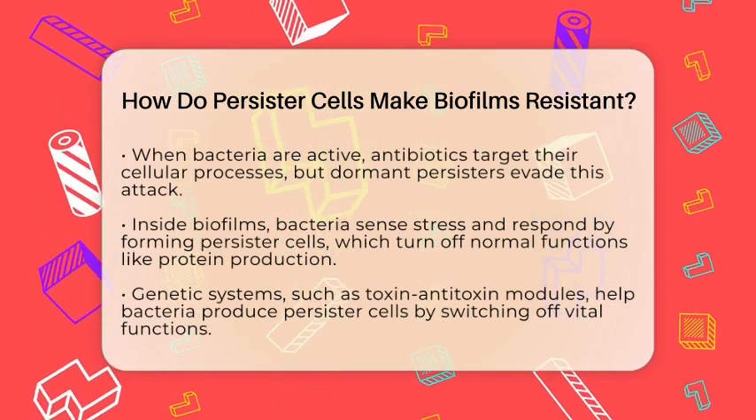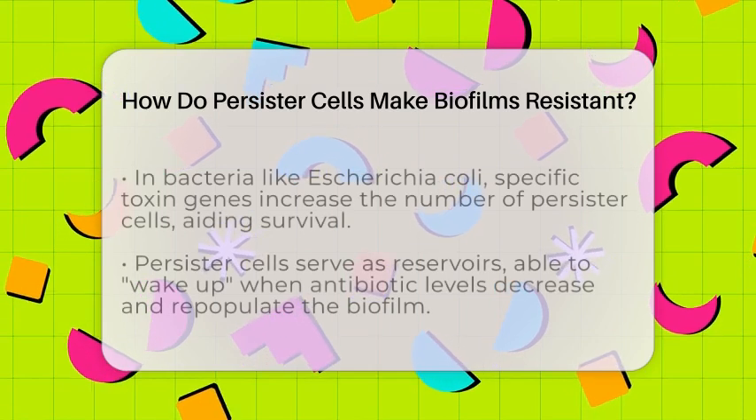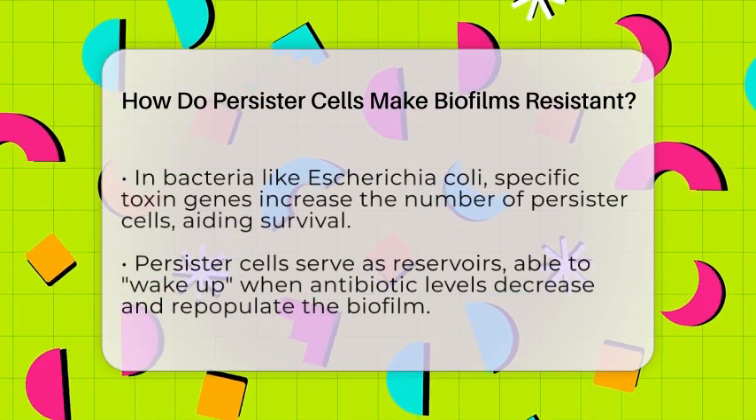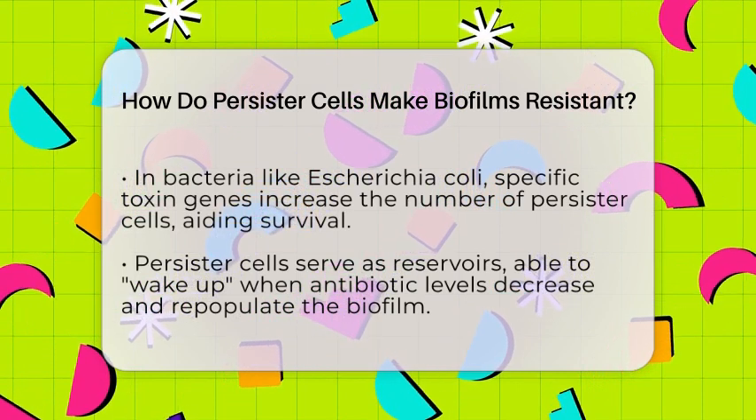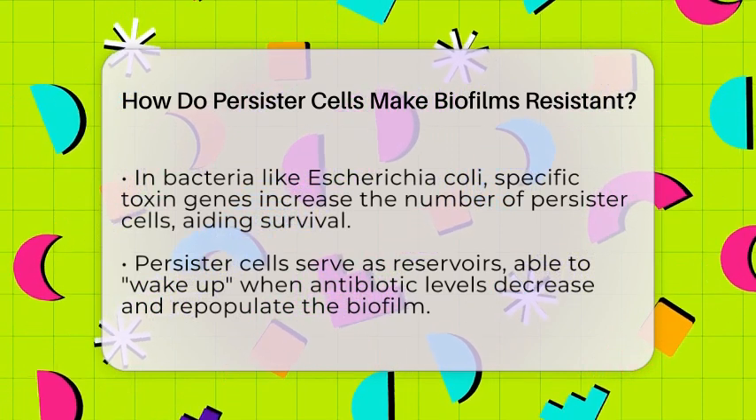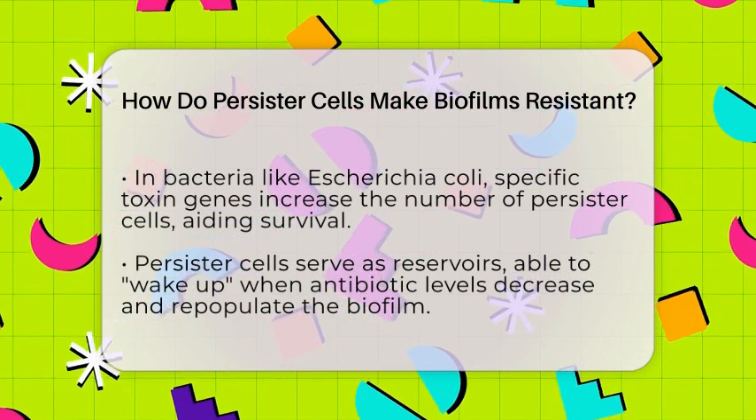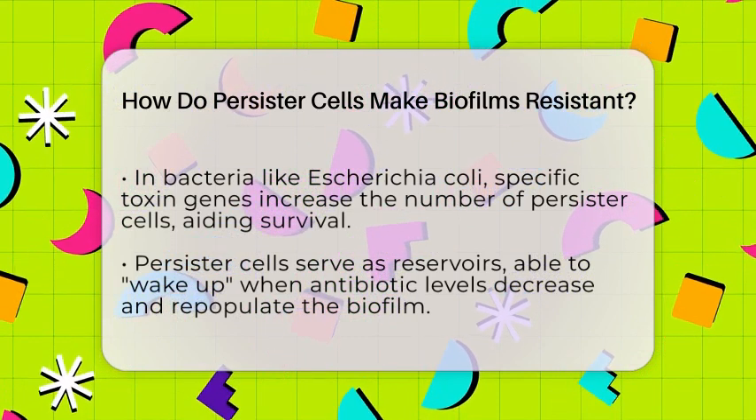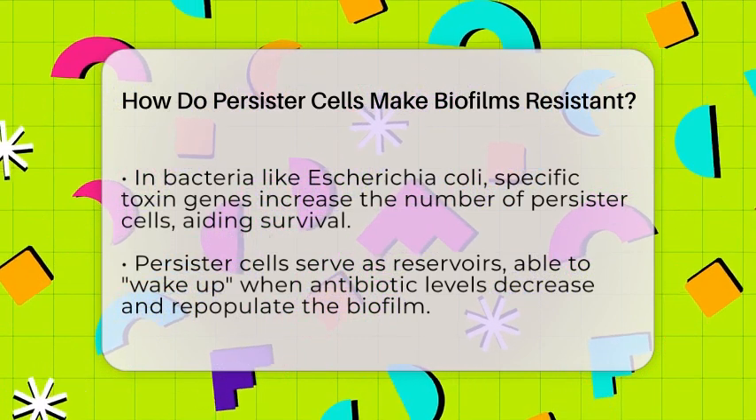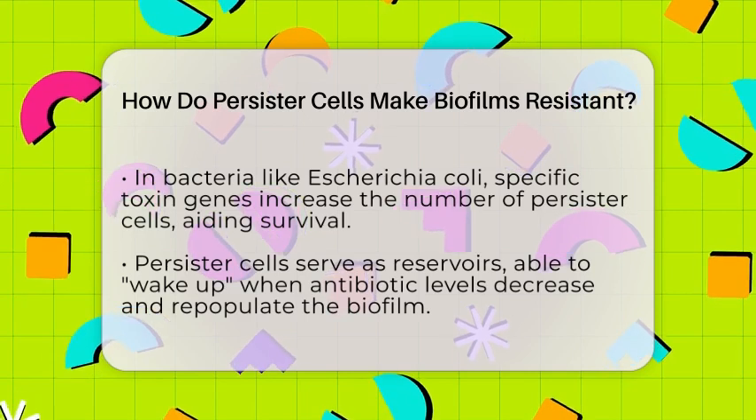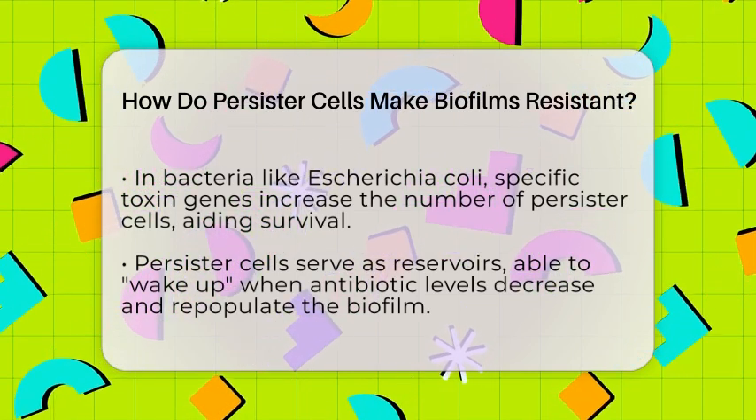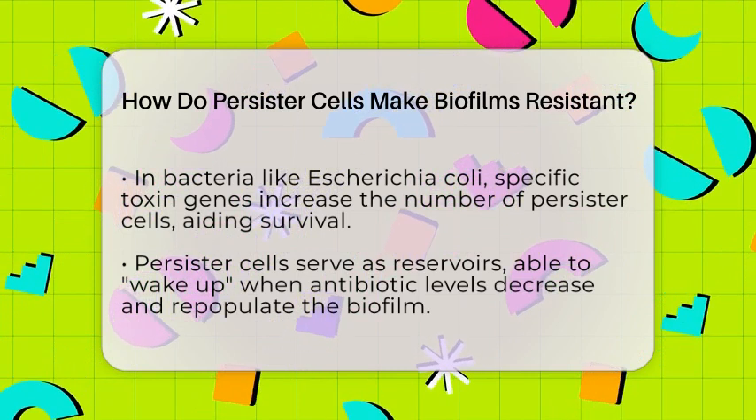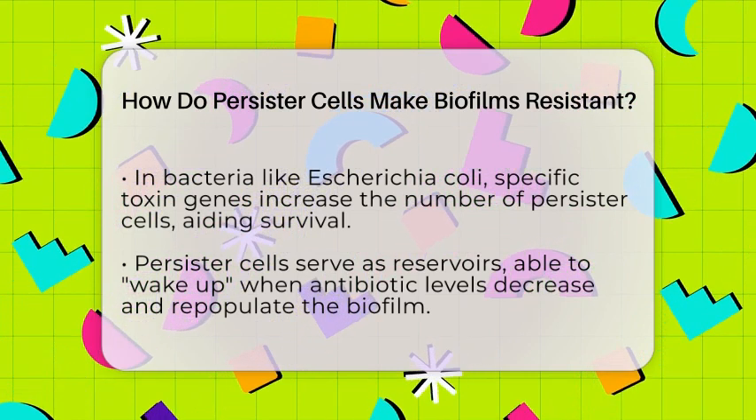Genetic systems within bacteria also help produce persister cells. Toxin-antitoxin systems are like molecular switches that turn off vital functions in the bacteria. When these switches are flipped, the bacteria enter a state of dormancy. In Escherichia coli, a common bacteria, certain toxin genes increase the number of persister cells. This genetic regulation is like a survival manual that bacteria use to outsmart antibiotics.